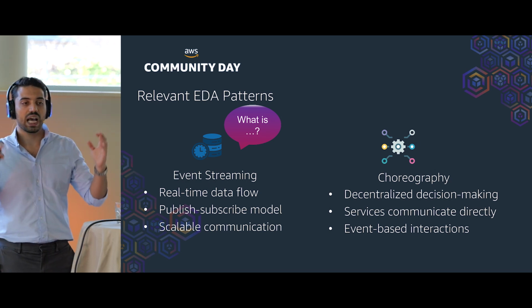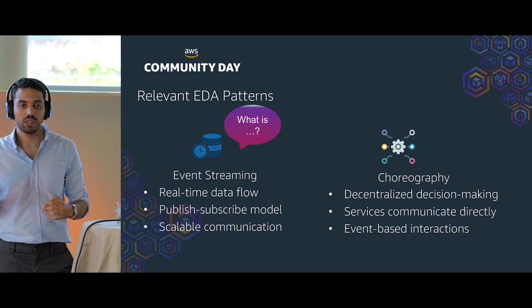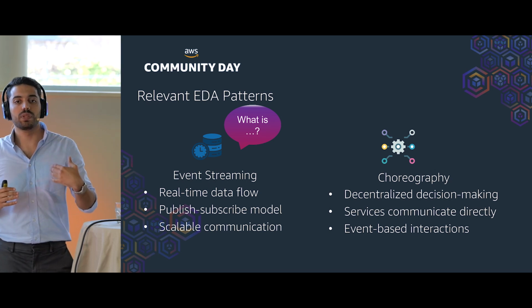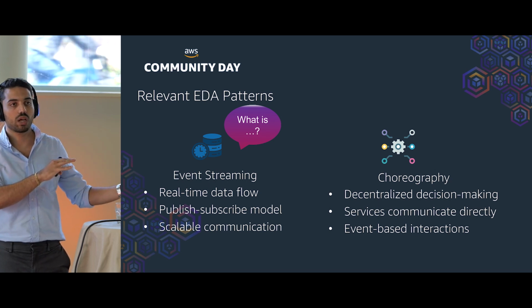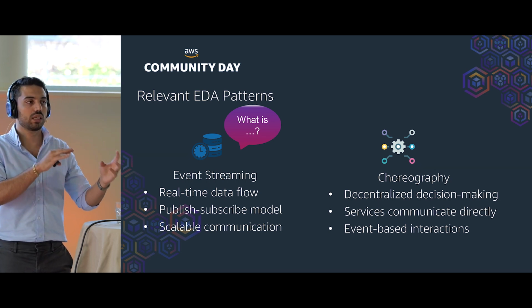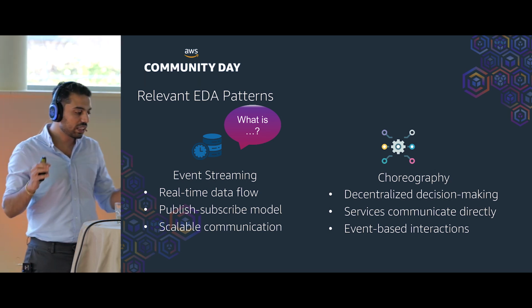Choreography means we have some components that are completely independent from each other, and they are directly communicating with each other through events without any centralized authority there to tell different components when exactly it is their turn to run.